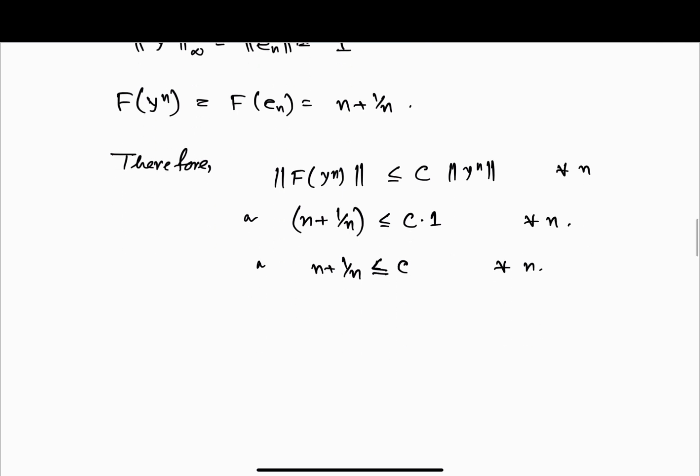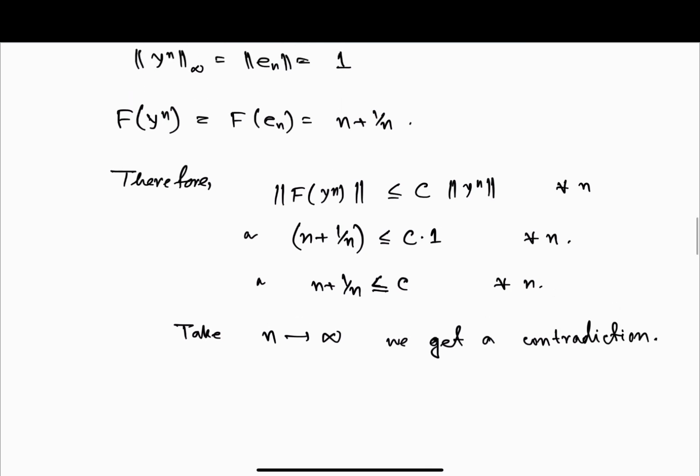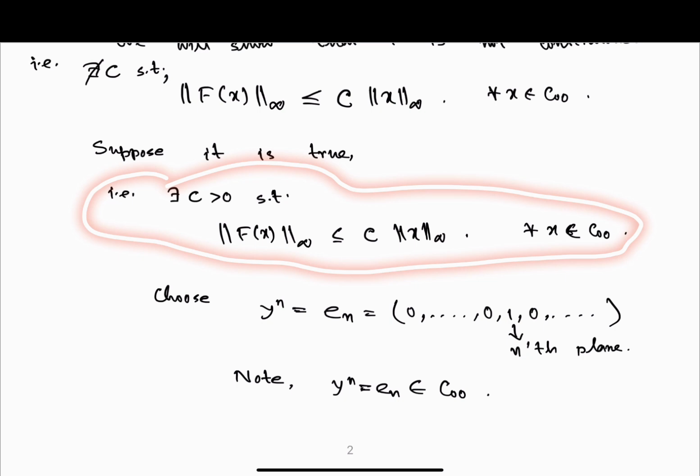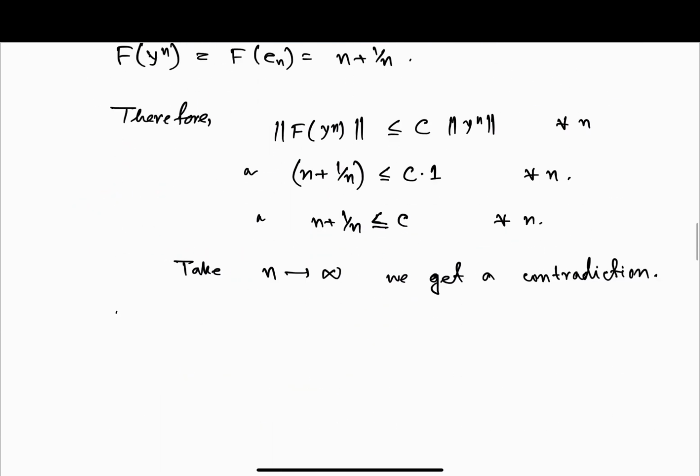So now you can take n to be large, means now take n tends to infinity. Then this will not hold, right? Left hand side becomes infinity, and this cannot be bounded by a constant. So we get a contradiction. So our assumption, what we have assumed, that there exists c such that this will hold, will not hold, so our assumption is wrong.